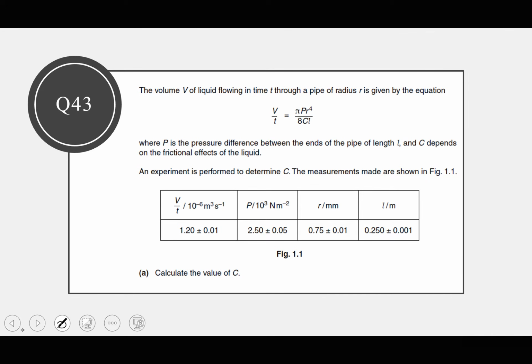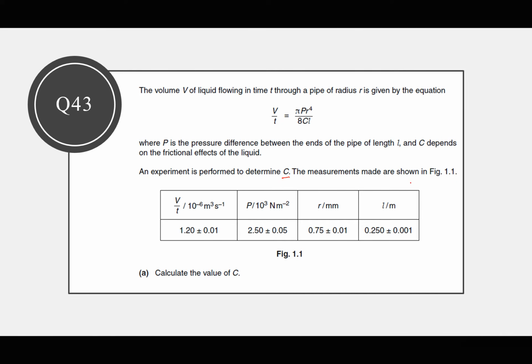Question 43, I think it's almost the third last. The volume V of a liquid flowing in a time t through a pipe of radius r is given by that equation, where P is the pressure between the ends of the pipe of length L and C depends on the frictional effects of the liquid. An experiment is performed to determine C. The measurements made are shown.